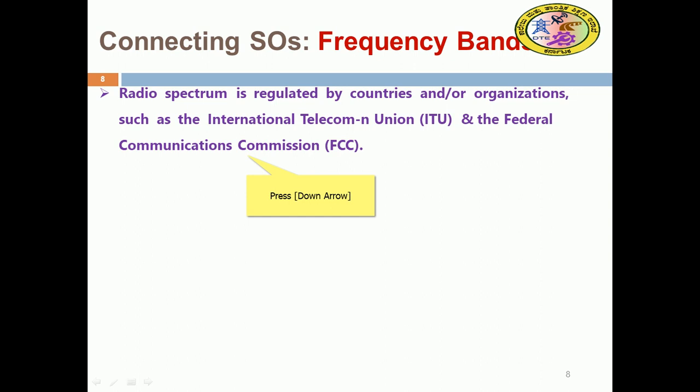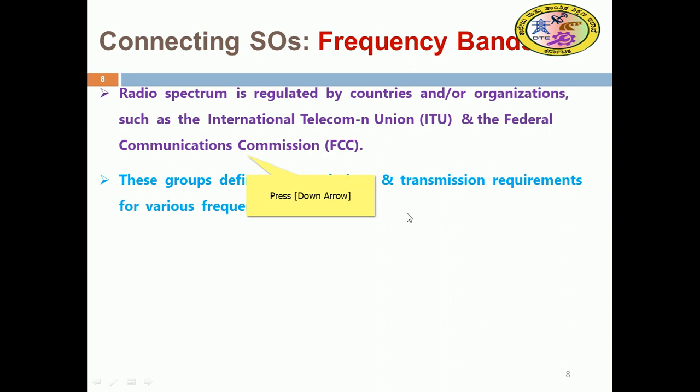So ITU and FCC are held responsible. We can make use of this radio frequency for any applications. These groups define regulations, so those are the universal regulations. Any person who wants to use them can follow that.